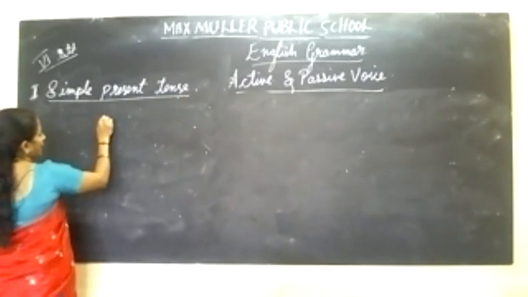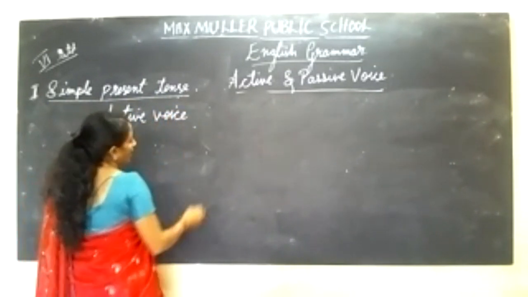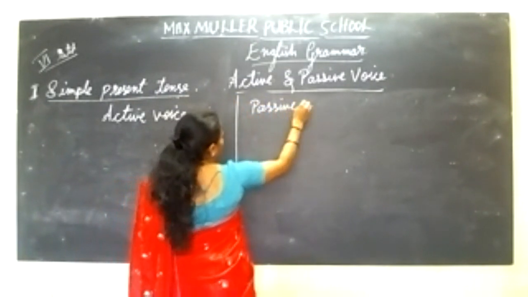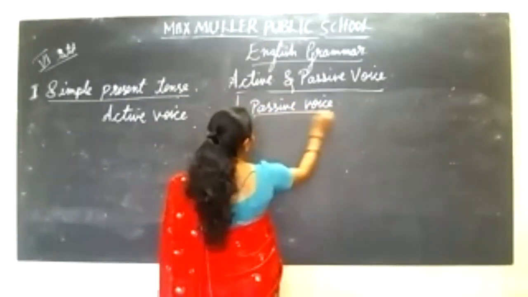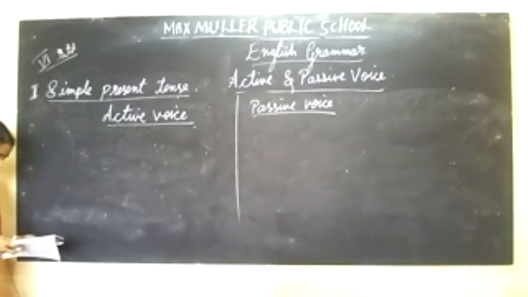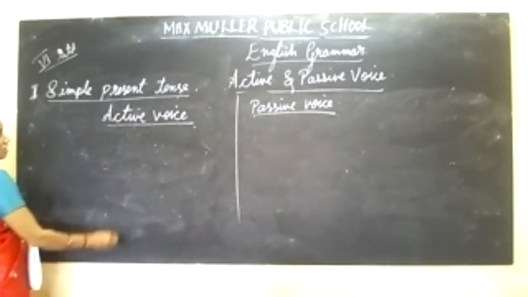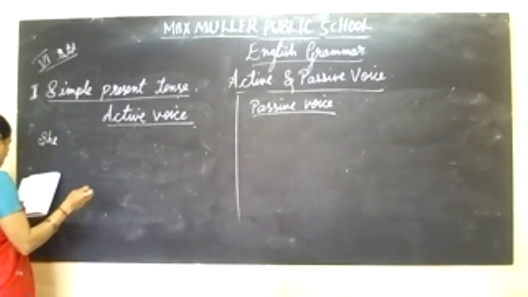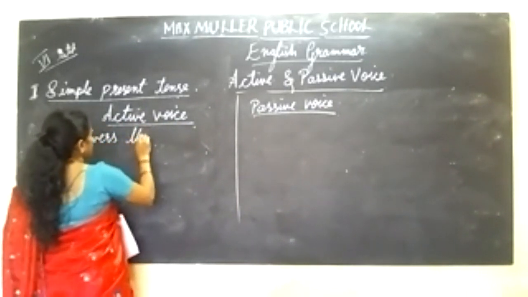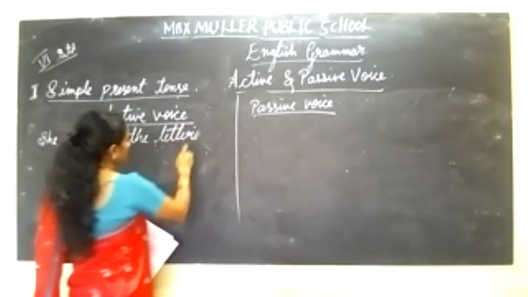In this, I'll tell you which is active voice and which is passive voice. There is a difference between active and passive voice in simple present tense. She delivers the letters.